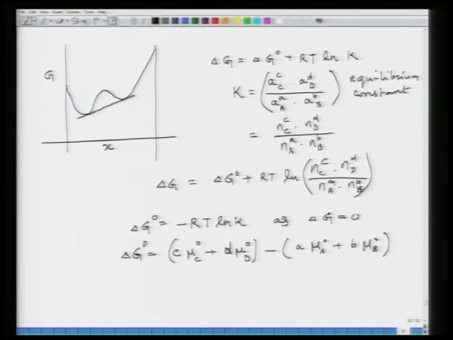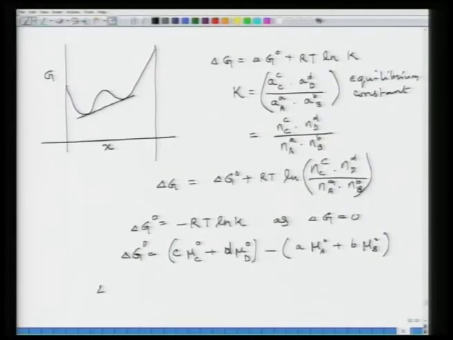So, now I can write what delta G naught is. Delta G naught can be expressed in terms of delta H naught minus T delta S naught, which is the enthalpy change in the standard state minus temperature multiplied by the entropy change in the standard state, and this is given as minus RT ln K.